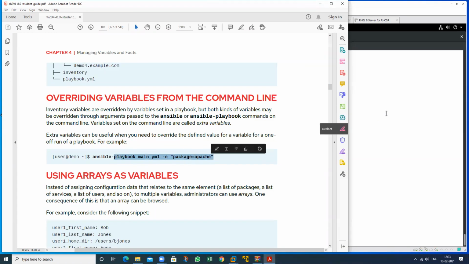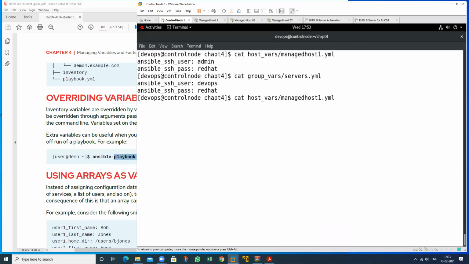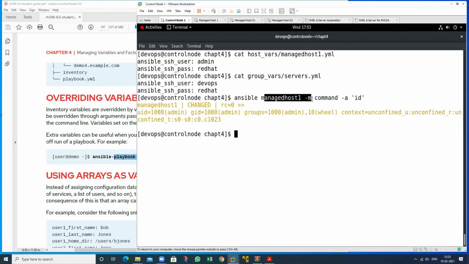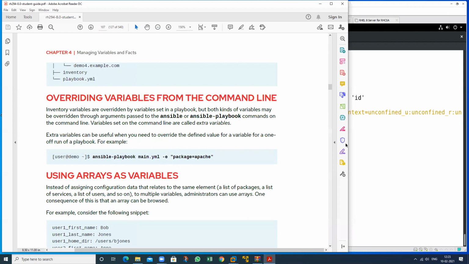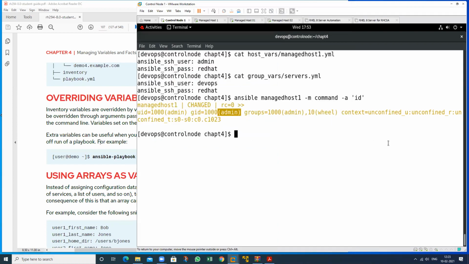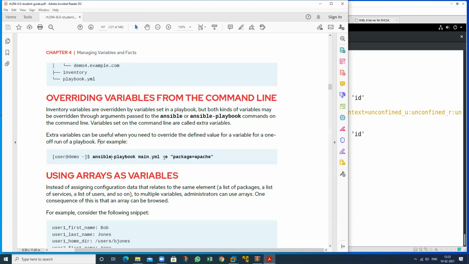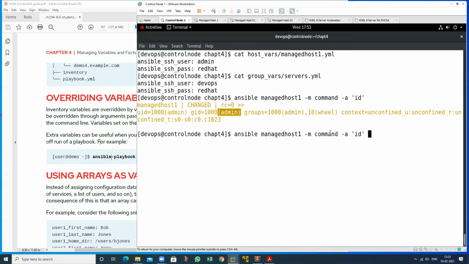Suppose you want to check it like this. At this time, on this particular machine, it will take this username. And if you want to define the variable, which particular value do you want to define? Just see here, we want to define the value like this. I also want to define an extra variable.